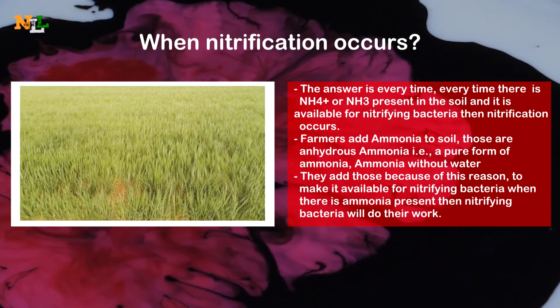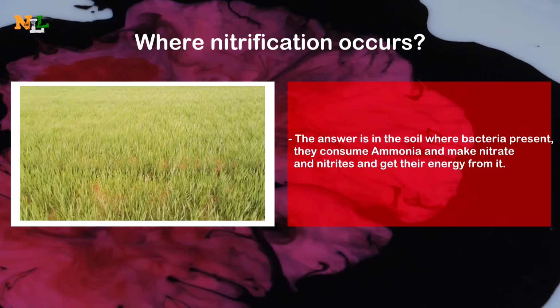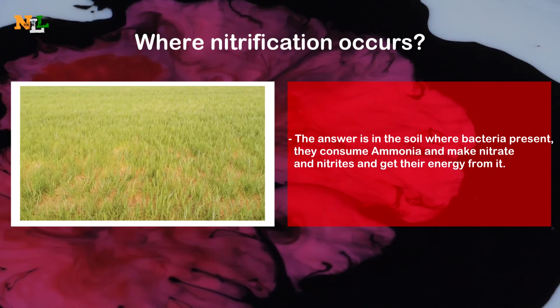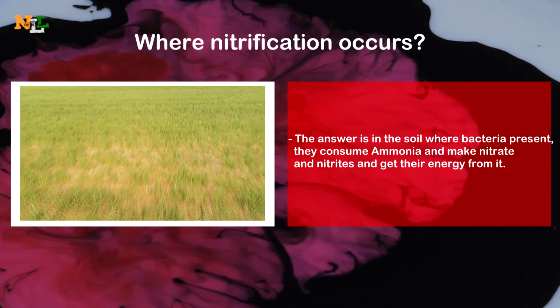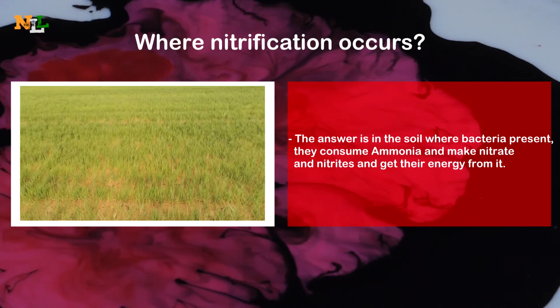So now let's come to the fourth question. Where does nitrification occur? The answer is in the soil in which the bacteria are present. They consume ammonia, make it into nitrite and nitrate, and get their energy from it.